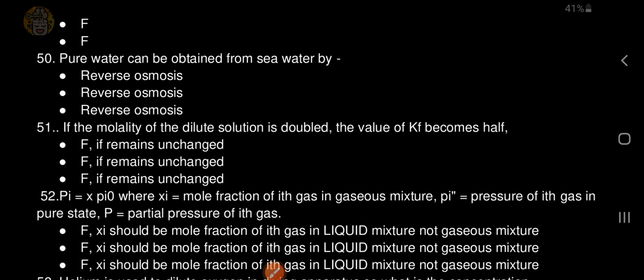If the molarity of the dilute solution is doubled, the value of Kf becomes half. False, it remains unchanged.